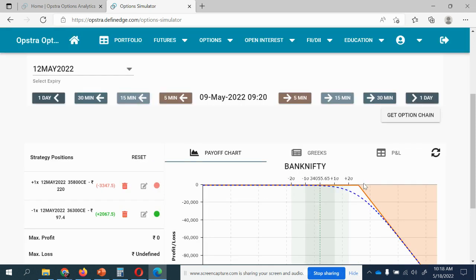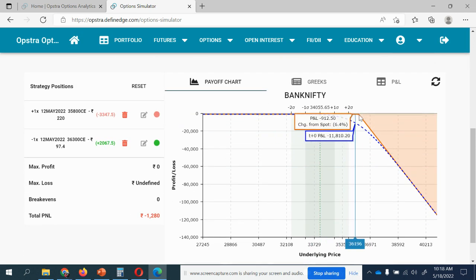Next day the market has fallen again. Now check the gap. We are safe till almost 7%. Our break-even is 7% on the upside, which means the market has to move 7% for us to start seeing losses. Now what did we do in the earlier video? We just left it as it is.